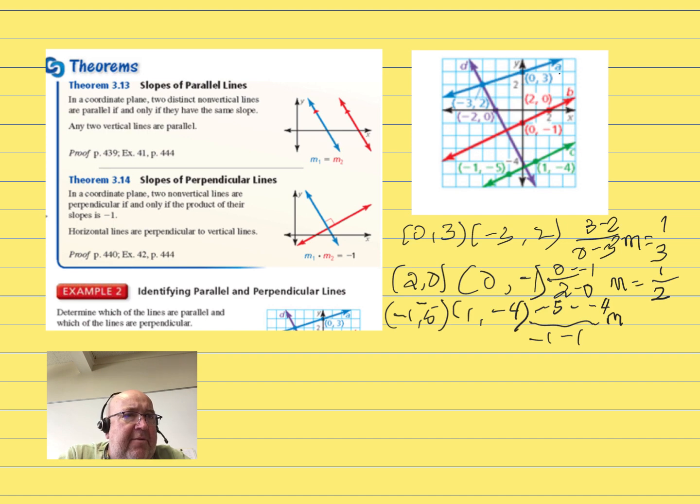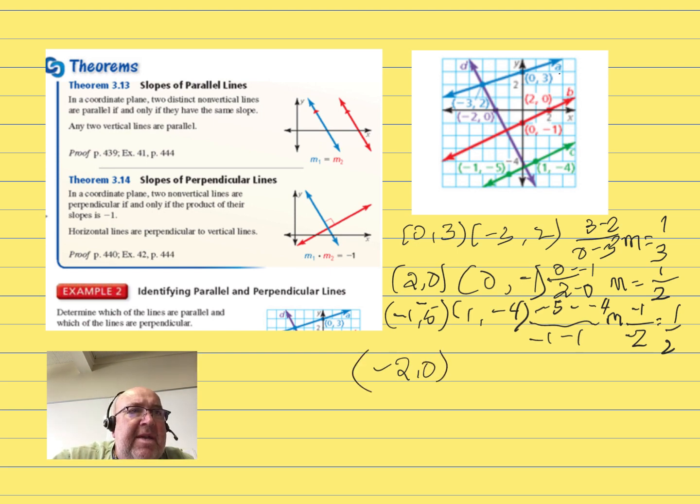This is going to equal -1 over -2. We can drop the negatives, so that is going to be equal to 1/2. If both top and bottom, numerator and denominator, are both negative, then you can just drop them and cancel them off to become positive. Finally, line D has a point -2, 0.